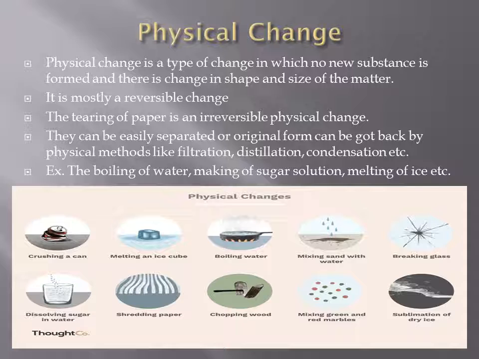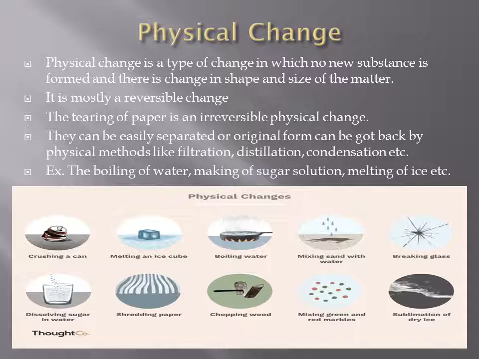Making of sugar solution. When you dissolve sugar into the water, you get sugar solution. Now you will say it is a new substance. No, it's not a new substance. Water and sugar retain their individual properties. So when you boil or distill this sugar solution, water is collected in the other flask through the distillation tube, whereas sugar remains in the distillation flask. So sugar and water can be easily separated. So making of a sugar solution is a physical change.